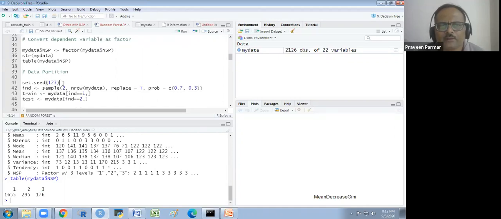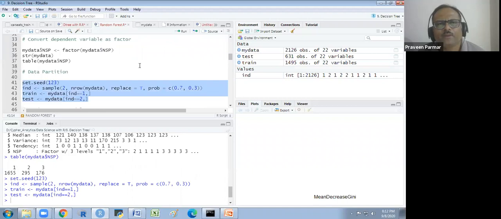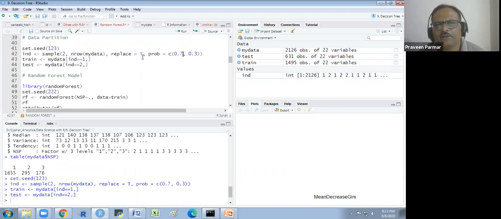Now I am doing the partition of this data into training and testing. Near about 70% I am taking for training, and the remaining approximately 30% for testing. It is approximate because I have used probability, so it will not give me exactly 70 or 30%.